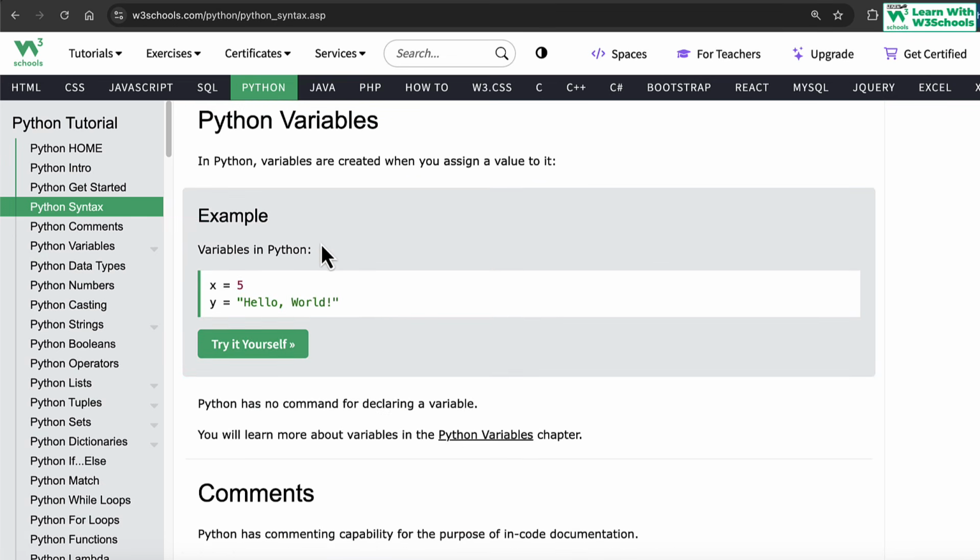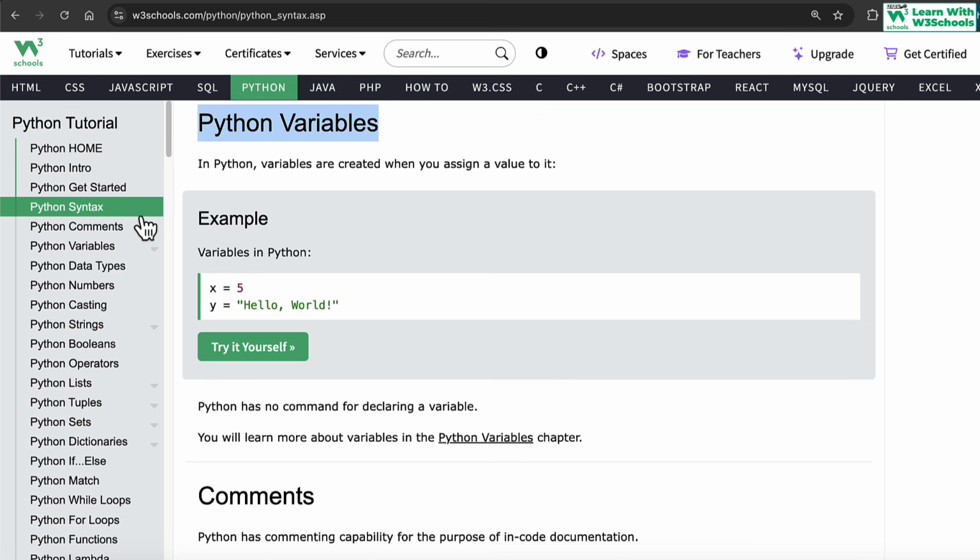Okay, second, Python variables. Again, we're going to talk a little bit more about variables later on, but Python variables are basically just the variable names. You don't need to specify any data type before it.